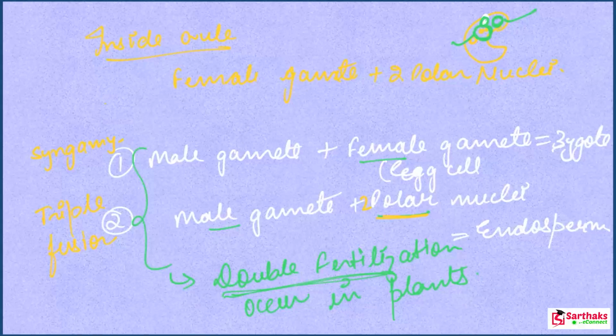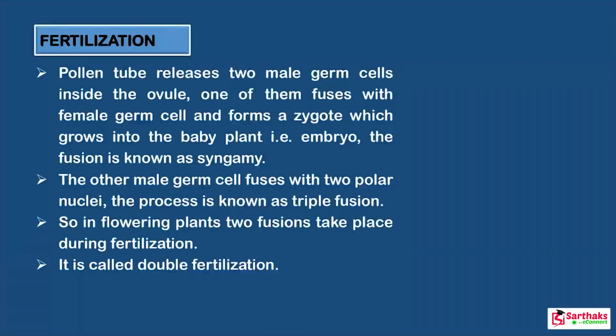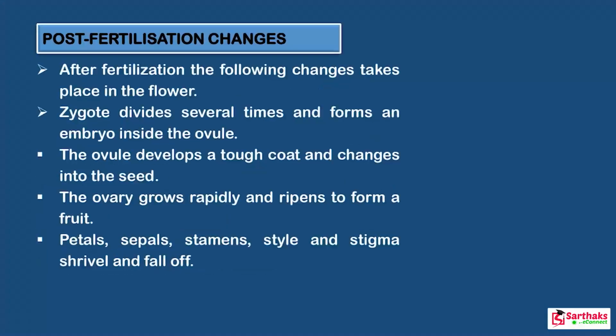Now let me explain with the help of another slide. What happens after fertilization? After fertilization, some changes take place in the flower. The zygote, which is the fertilized egg, divides several times and forms an embryo inside the ovule. All these things happen inside the ovule.